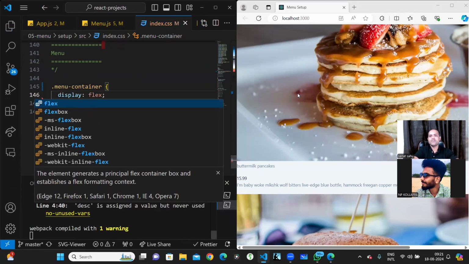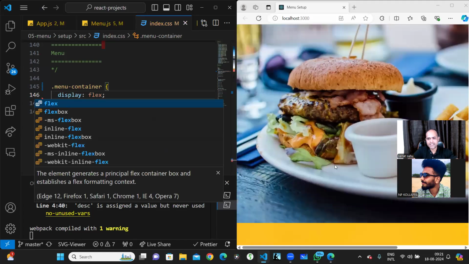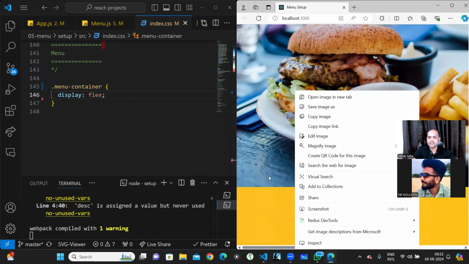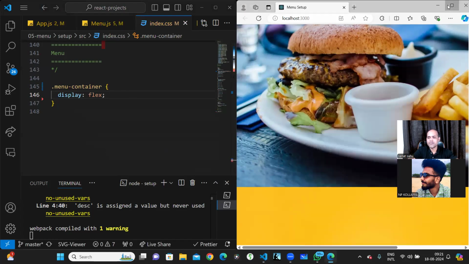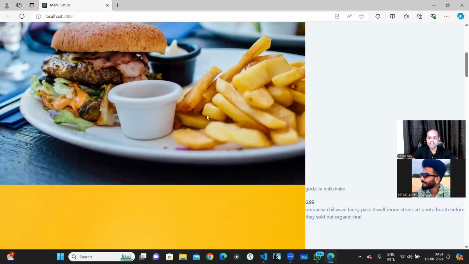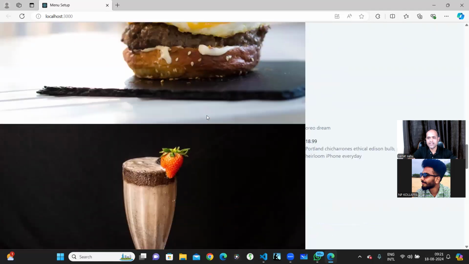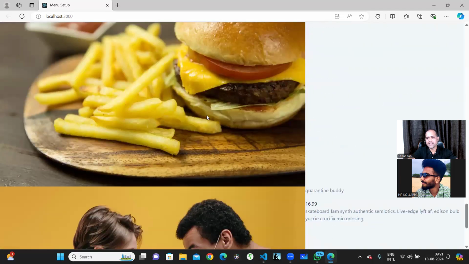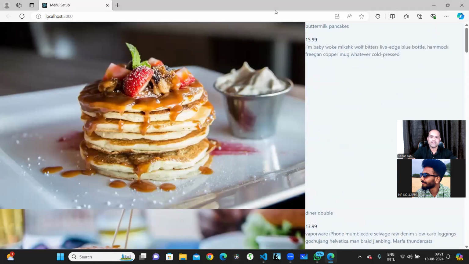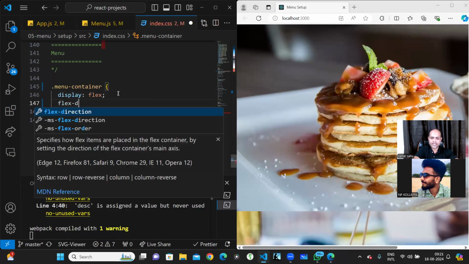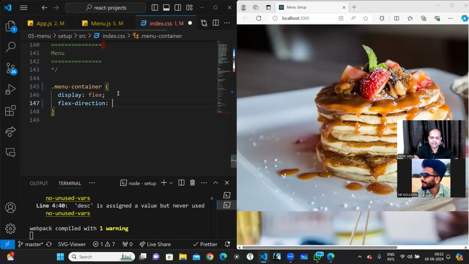When I do display flex, everything will be nicely arranged first because everything goes in a row-like fashion. When I expand, you will see that everything is arranged in a row-like fashion. We don't want it like this, right? We want it in a column-like fashion. In that case, I'll just write flex-direction: column.